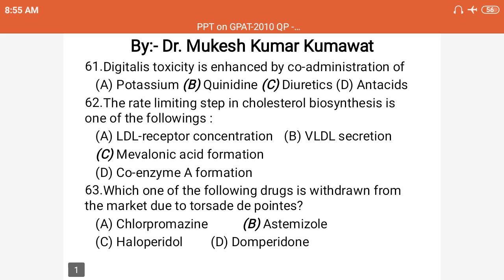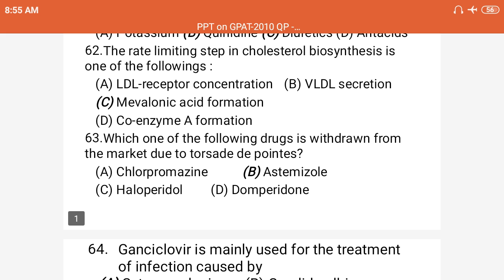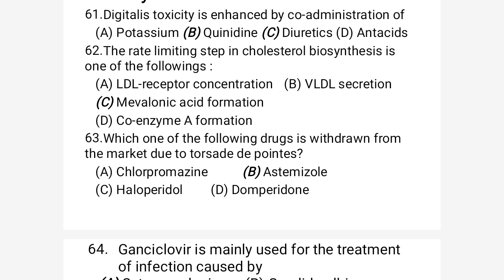Next we are moving to the next question, that is 62. The rate limiting step in cholesterol biosynthesis is one of the following. Cholesterol biosynthesis starts with a starting molecule, acetyl coenzyme A, and by taking various steps it is finally converted into cholesterol.